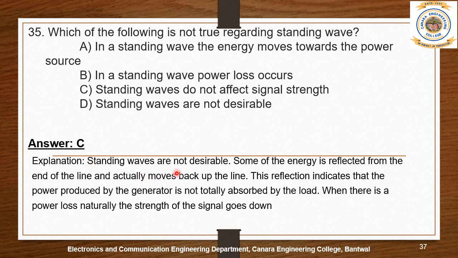Standing waves are not desirable. Some of the energy is reflected from the end of the line and actually moves back up the line. This reflection indicates that the power produced by the generator is not totally absorbed by the load. When there is a power loss, naturally the strength of the signal goes down.